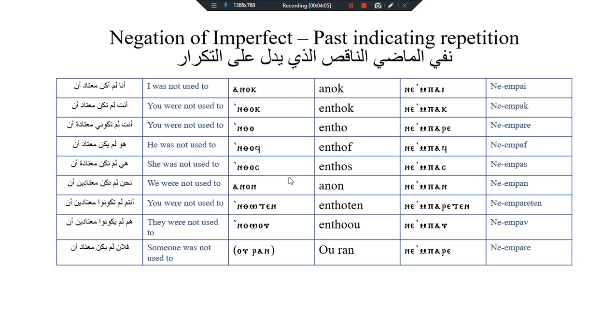Ensos, she. Ensos ne empas, she was not used to. Anon, ne empan, we were not used to. Anon means we. Ensoten, you for plural. Ne embareten, you were not used to. Ensu, they. Ensu, ne embav, they weren't used to. Or we add the noun of a person or a thing which makes the verb as a subject and followed by ne empare plus the verb.